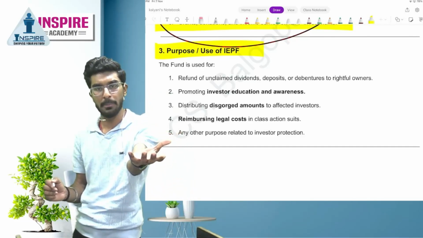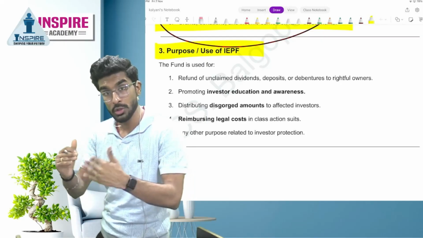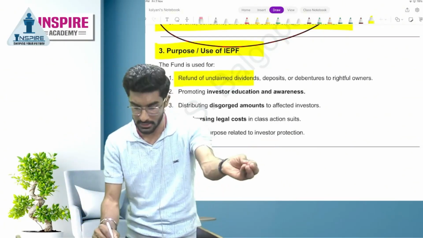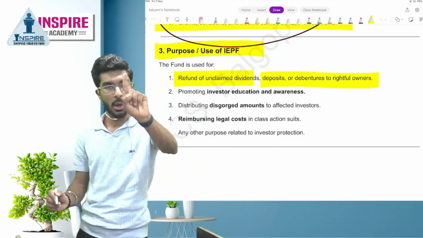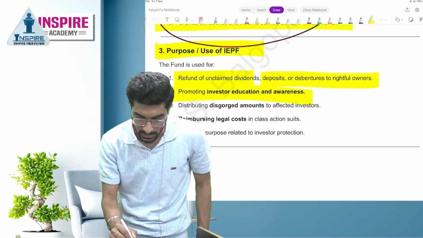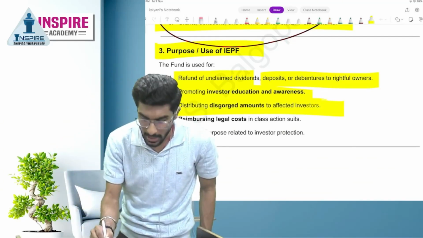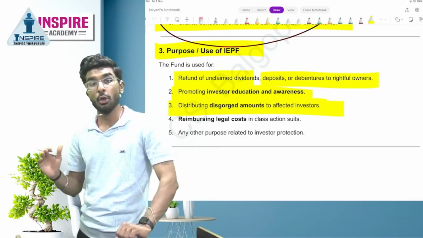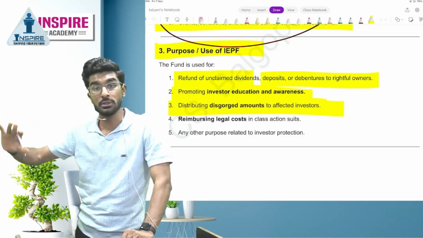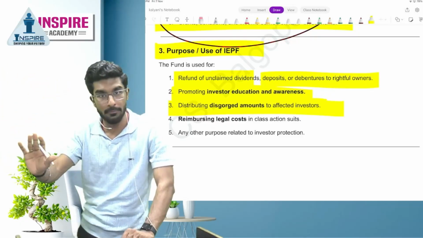Now the IEPF fund has got 100-200 crores. Now this IEPF fund will be used for which all purpose? Let's understand. Number 1 is refund of unclaimed dividend, deposits, debentures to rightful owners. We understood. Number 2 is promoting investor education and awareness. Number 3 is distributing disgorged amount to affected investors. What is the meaning of this? Those investors who have suffered losses. For example, DHFL, Dewan Housing Finance Limited. Many investors suffered losses. To compensate them, IEPF fund can be used.